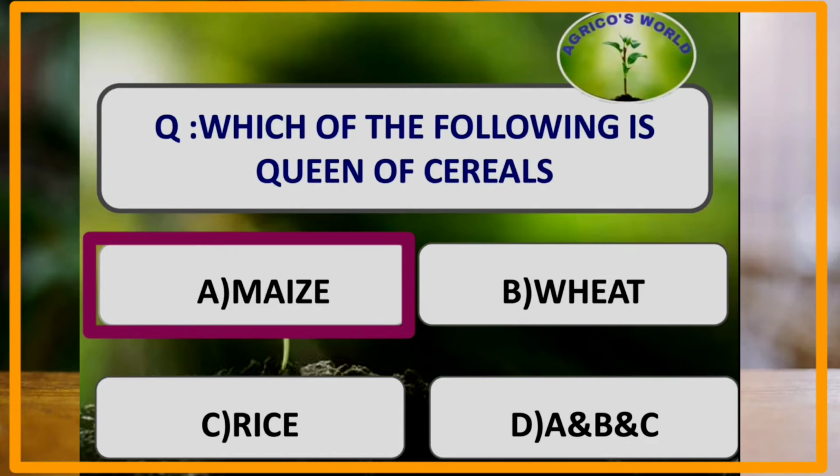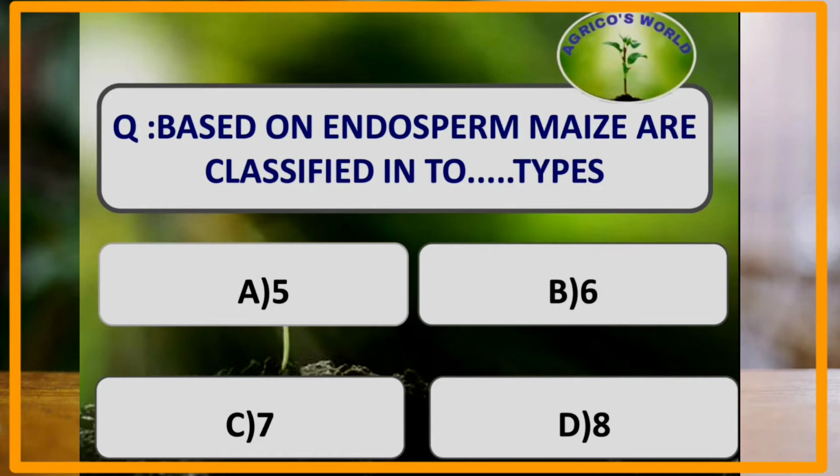Based on the endosperm, maize are classified into how many types? Based on the endosperm, Sturtevant has classified maize into 7 groups in the year 1899, and they are flint corn, sweet corn, flour corn, popcorn, waxy corn, dent corn and pod corn. And our answer is 7.